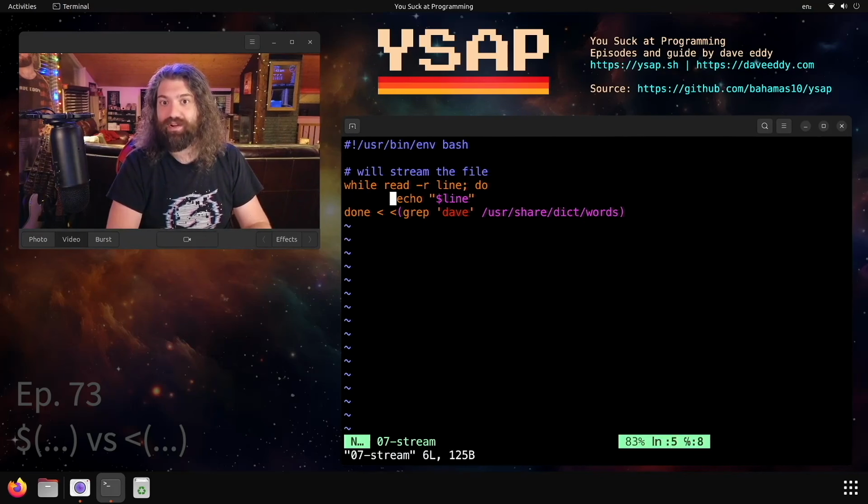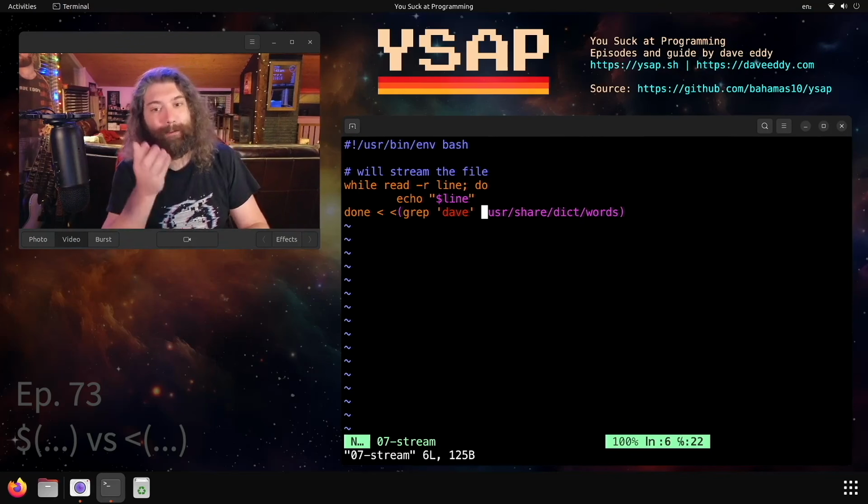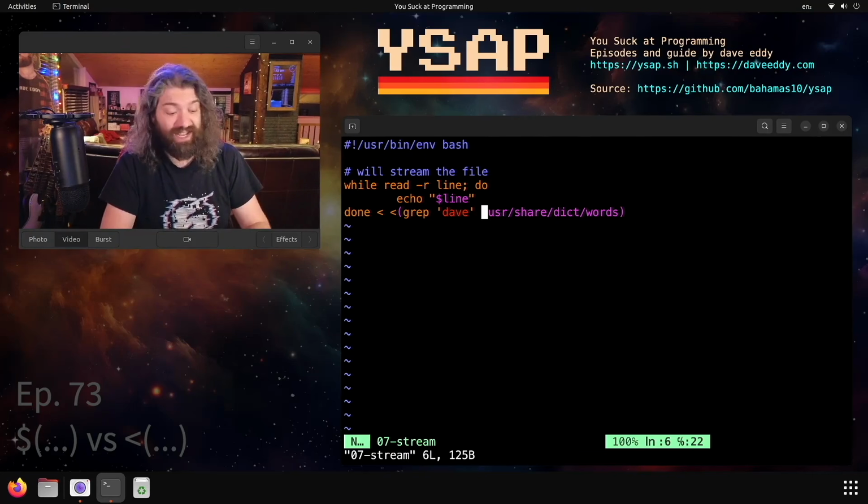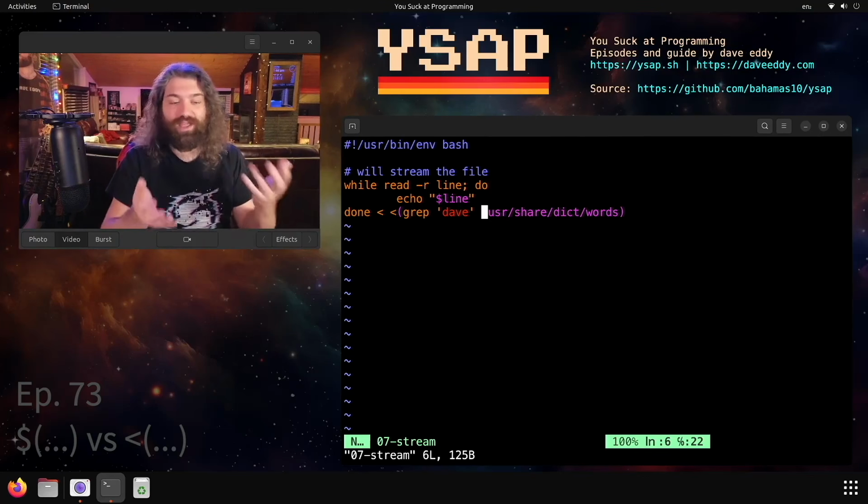By contrast, if I go over here, I can stream a lot of data. Maybe I have a tail -f that's running, or I'm curling some sort of interface where I don't know how much data is there. That's the beauty of this. I can start processing input before the command's done. Because I'm processing input before the command's done, we don't have an exit code. I can't tell you if grep was successful or not until it's done, and we're processing lines before it may be done. So that's why you got to pick one over the other.